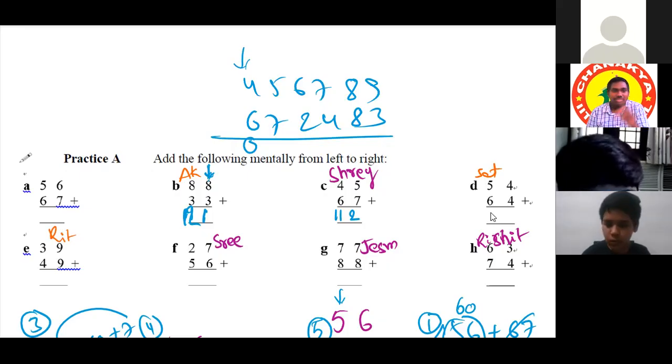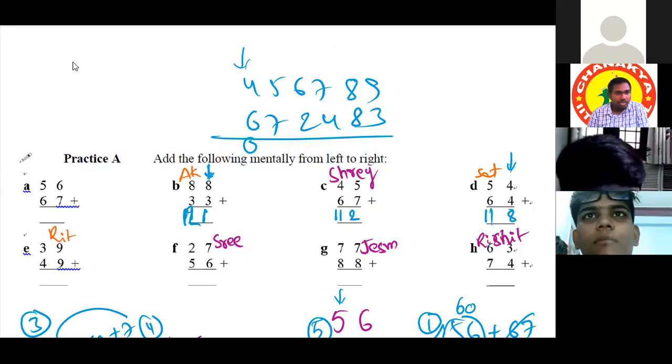Borrow term we'll use in subtractions. Carry term we'll use in additions. Okay, because there is no carry combination, that's why we'll write it as it is, 11. If there is any carry combination, we'll write one extra. Okay, 4 plus 4, 8. I think Satvik is having a problem. Okay, Satvik.